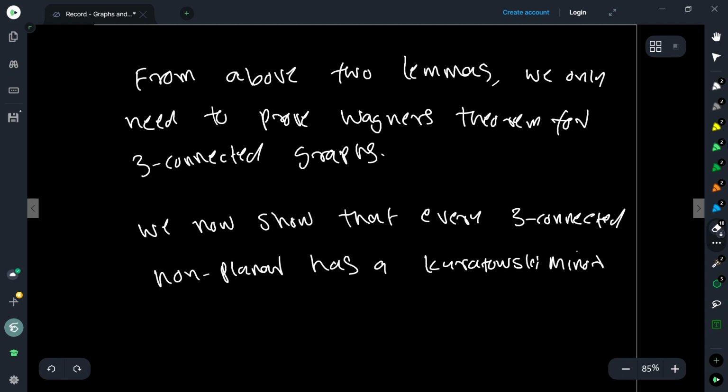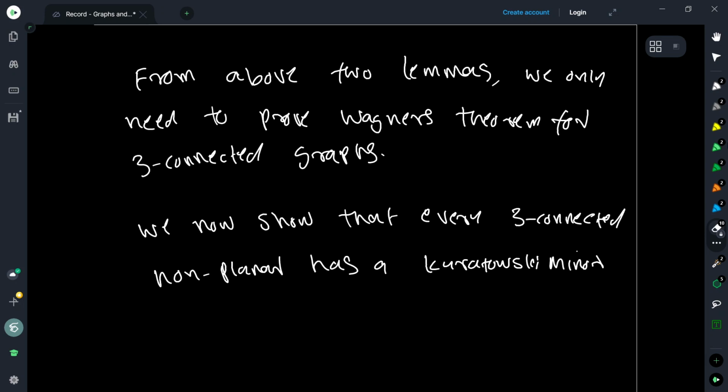Okay, so using these two lemmas, B and C, what we have just shown is that we can concentrate on three connected graphs for proving Wagner's theorem, because whenever you have two cuts, you can consider the several components from that and look at each of them and see if one of them is again three connected or not.